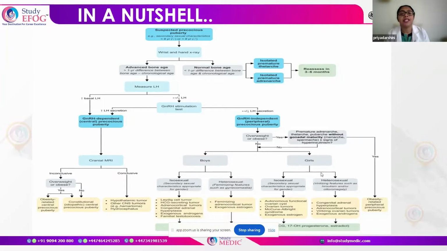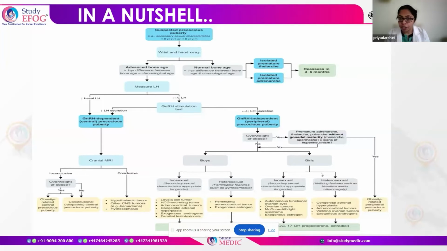But if the bone age is normal, then we look at whether it is a case of isolated premature thelarche or adrenarche, and then we only have to reassure the mother and reassess the child in 3 to 6 months. However, whenever we find an advanced bone age, we go on to measure the LH levels. If there is an increase in the basal LH, then we look at the GnRH dependent, that is, the central precocious puberty cases.